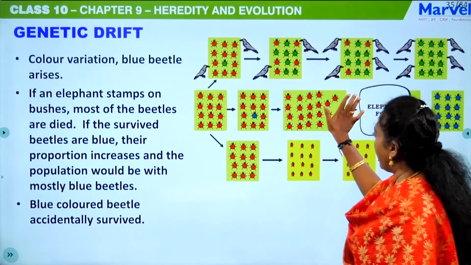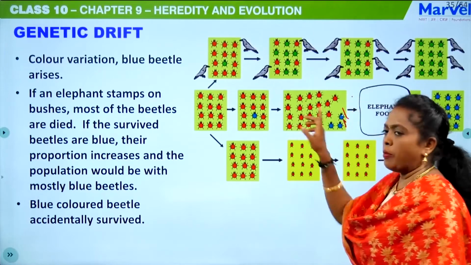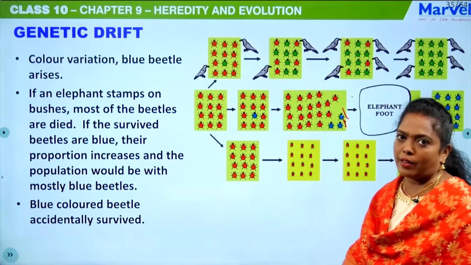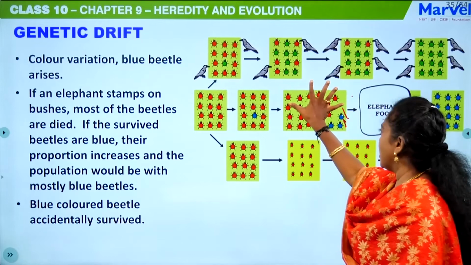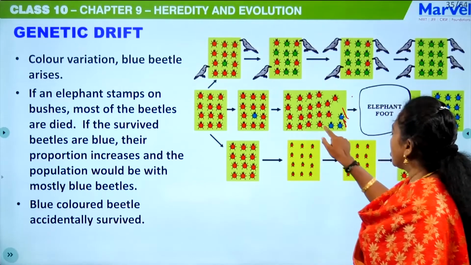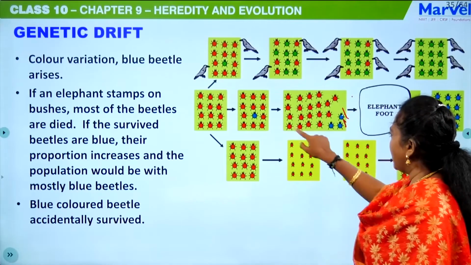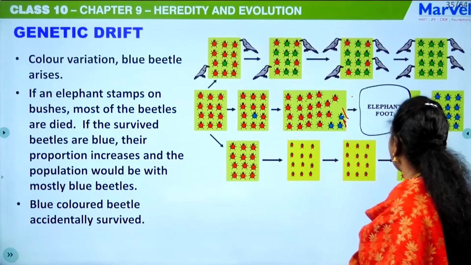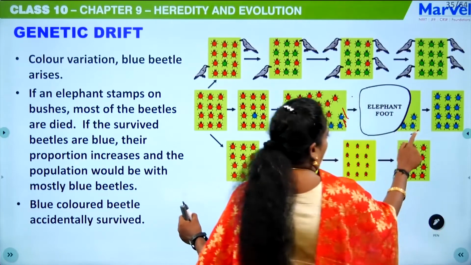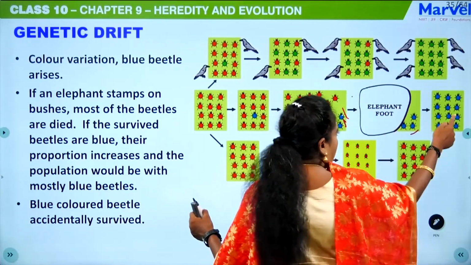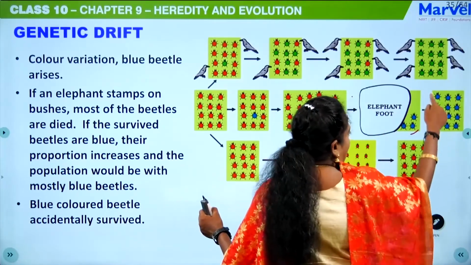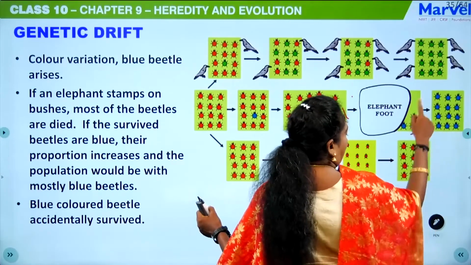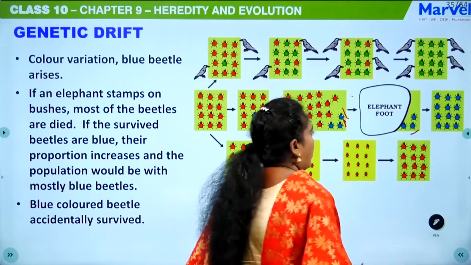If it stamps in one place, a greater number of red beetles will be prevalent. But it is stamping on this place, so the red beetles will die and the blue beetles will survive. These blue beetles are the founders of the next generation. So the next generation beetles will be entirely blue in color.